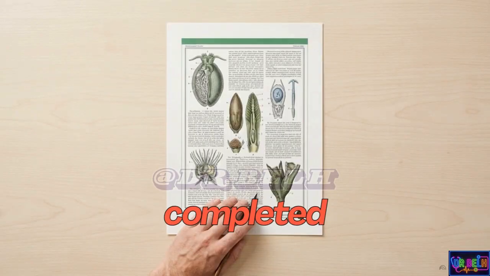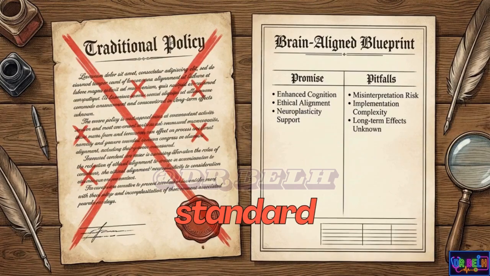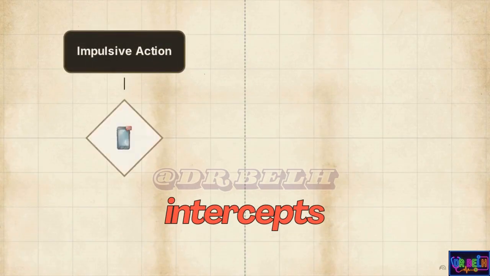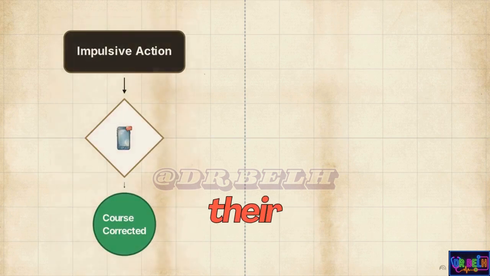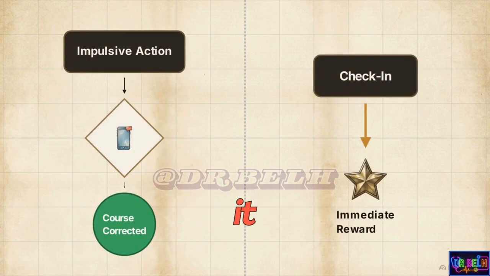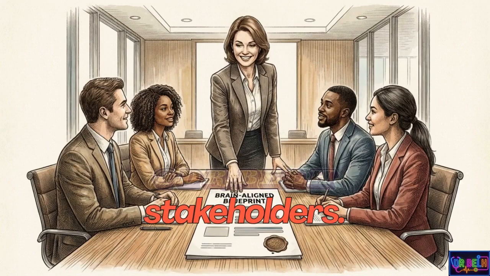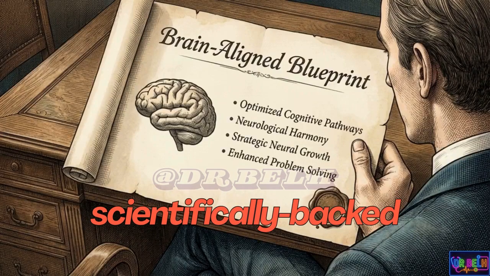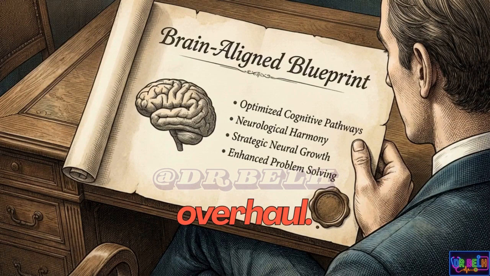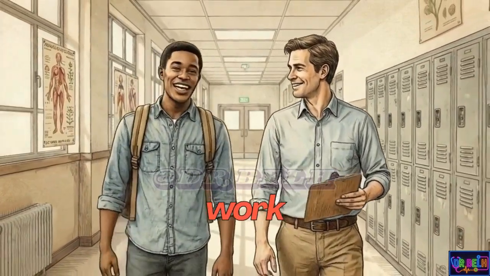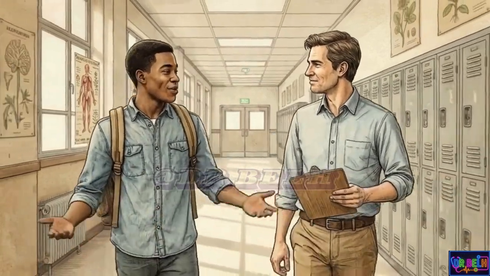Take a final look at your completed blueprint document. On the left, the standard punitive approach demands skills adolescents lack. On the right, your new framework supports their current developmental stage. The finished policy plans for impulsivity and intercepts it with structured support. It identifies their high sensitivity to reward and channels it directly into consistent engagement. Present this one-page blueprint to your team or your stakeholders. It provides a clear, scientifically backed justification for an immediate policy overhaul. Sustainable success in adolescent health and education requires designing systems that work in tandem with human biology, rather than attempting to penalize it.